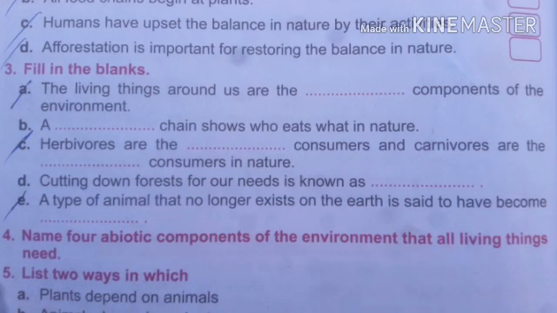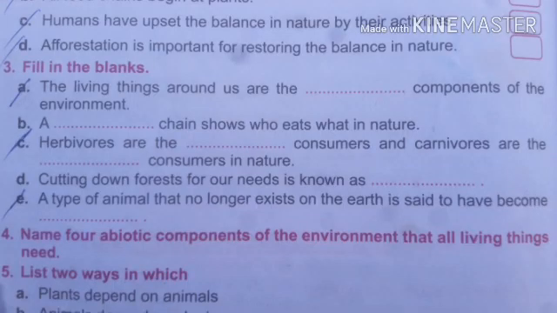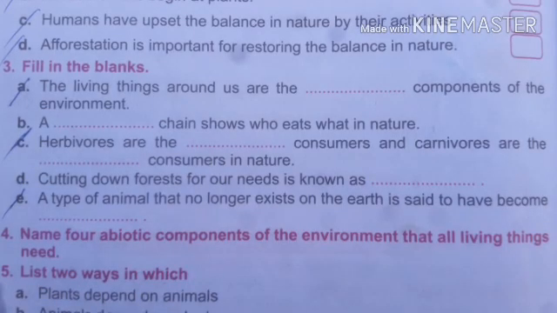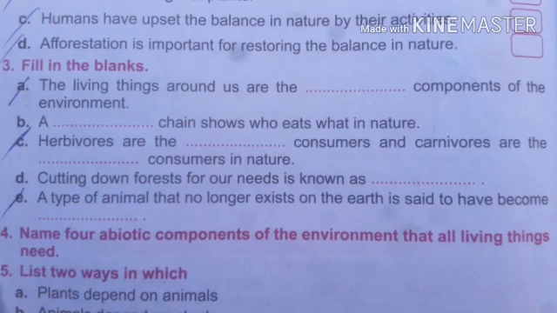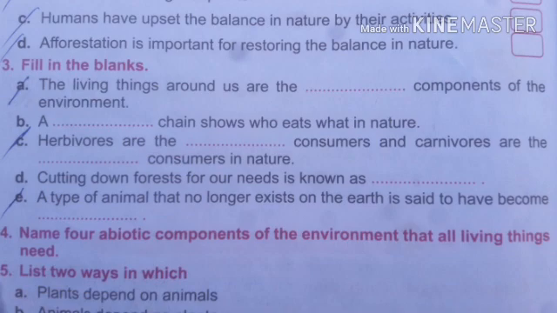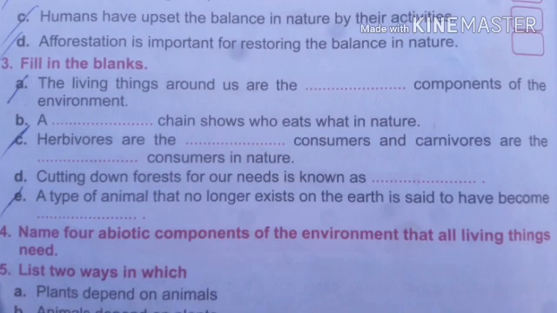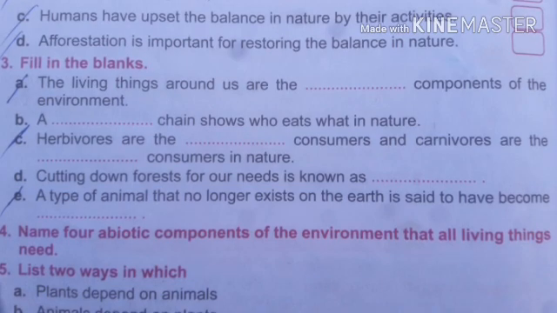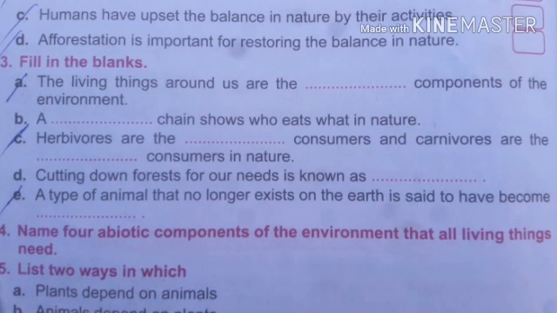C. Herbivores are dash consumers and carnivores are dash consumers in nature. In a food chain, herbivores are the first, so they are primary consumers, and carnivores are the next, so they are secondary consumers. D. Cutting down forest for our needs is known as deforestation. A type of animal that no longer exists on the earth is said to have become an extinct species.